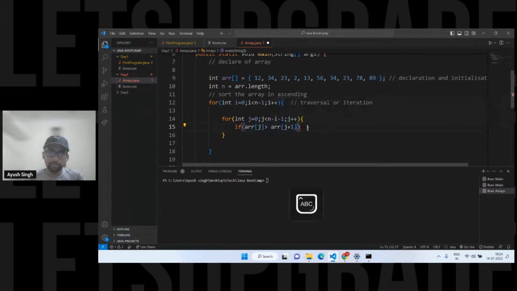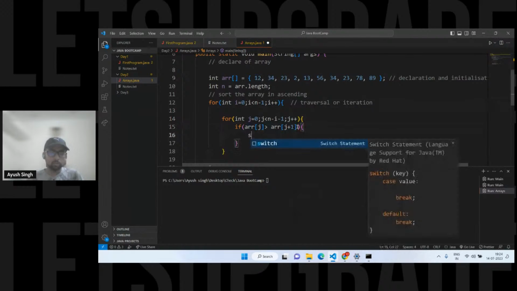So if array of j, meaning your current element. If you are taking 12 at j equal to 0, then array of j will be 12. 12 will be compared with 34. Obviously it is not true because 12 is not greater than 34, so this will not run. So what we have to do in here, we have to actually swap the elements.